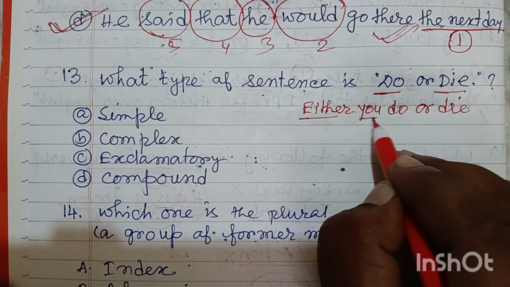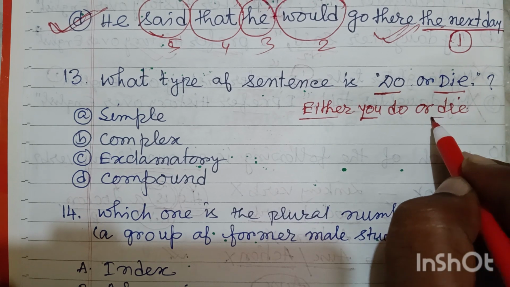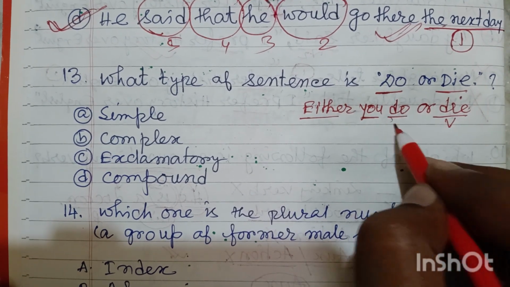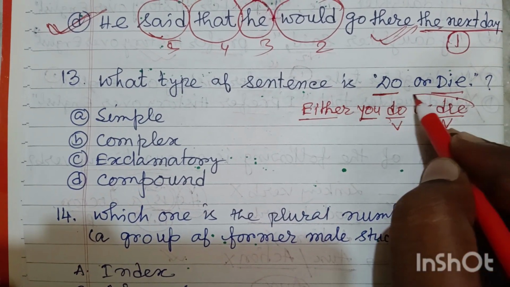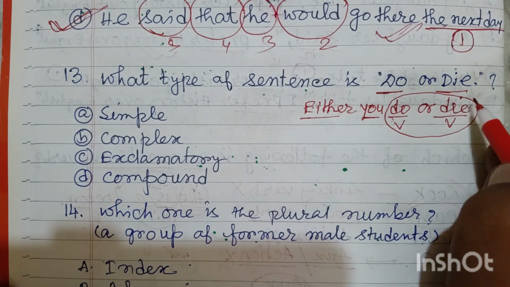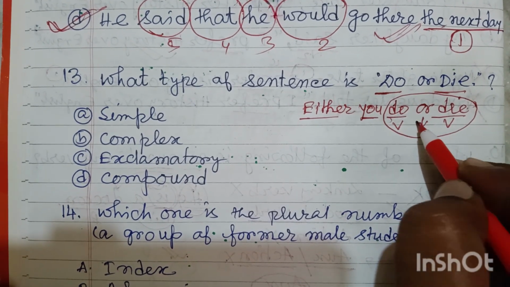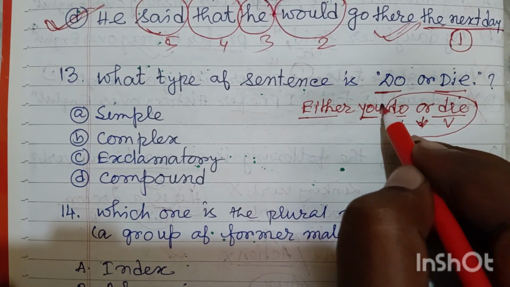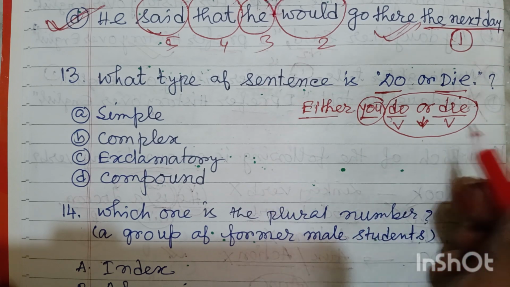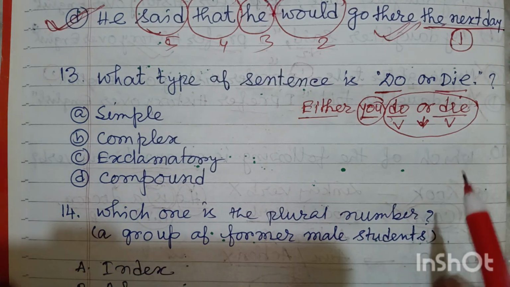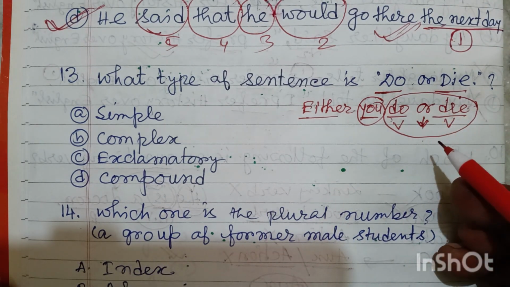Actually, this is the subject, this is the verb, this is also the verb. These two verbs are joined by this coordinating conjunction, and this is the subject for both of these verbs. Friends, these are coordinating conjunctions.